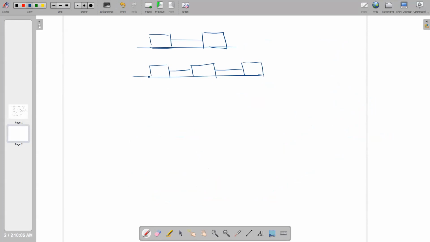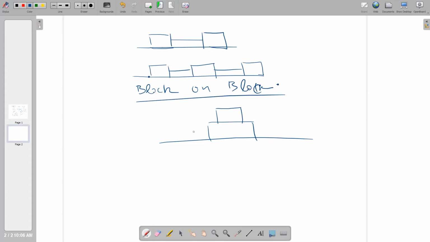I have discussed with you. Now the last but not the least situation is this one. If one block is here and over it another block, this is called block on block. In this situation, we want to find the frictional force or the acceleration or the net force.